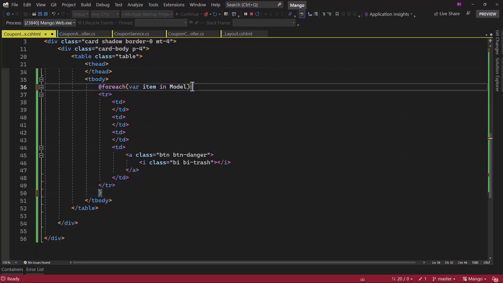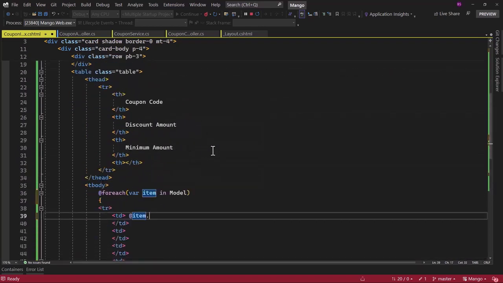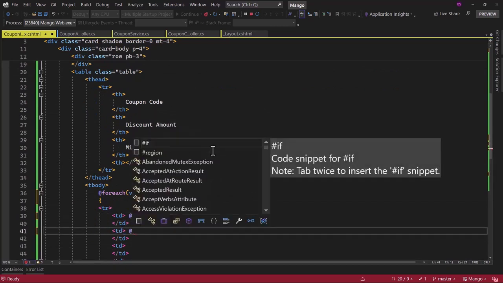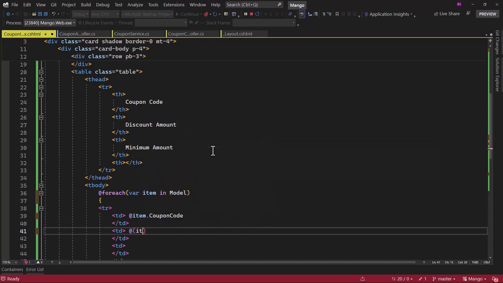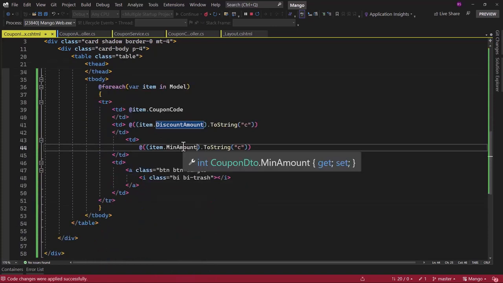That looks good. And right here, first let me see what we have. Coupon code. So item.CouponCode. Next TD, we have the discount amount. We need to convert that to a string. So item.DiscountAmount.ToString here. Change that to the currency format, and let me add one more bracket. Perfect, looks good. We have the minimum amount, that is also a currency. Let me add that here. Perfect. If I save that,